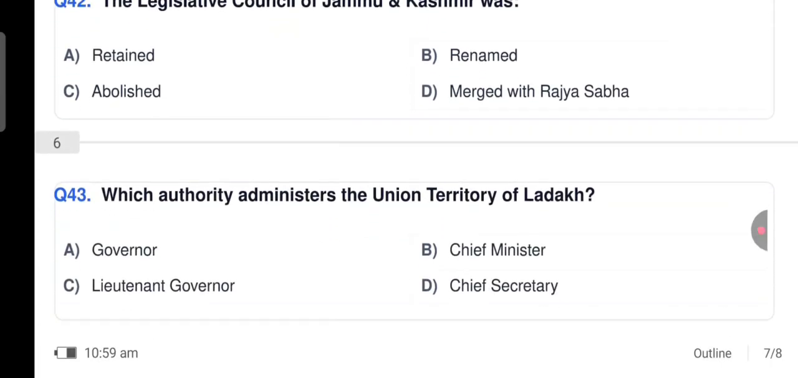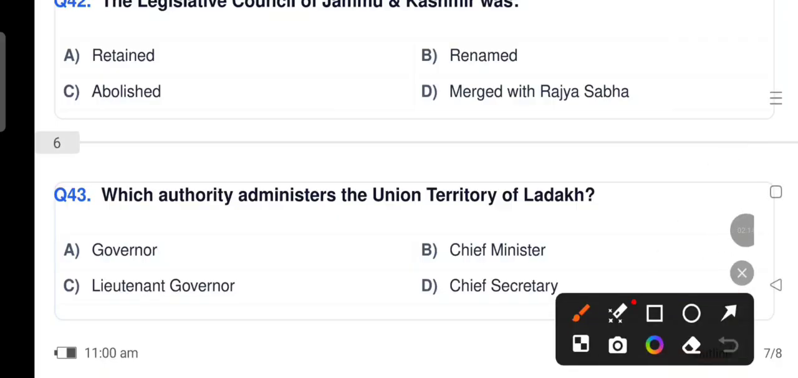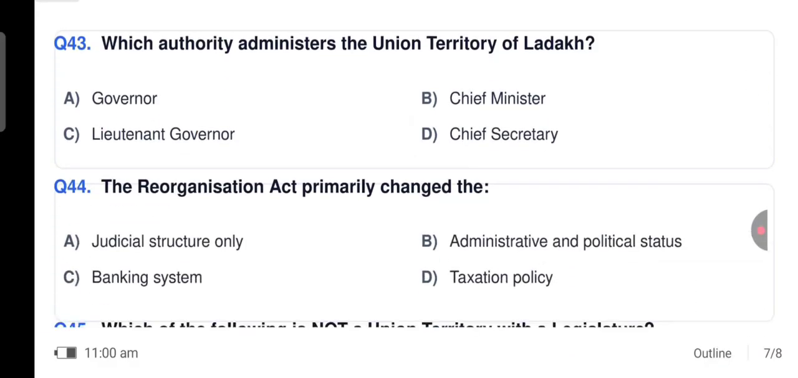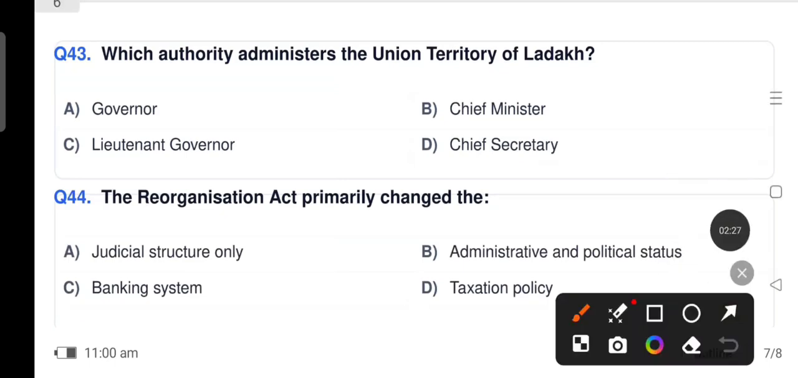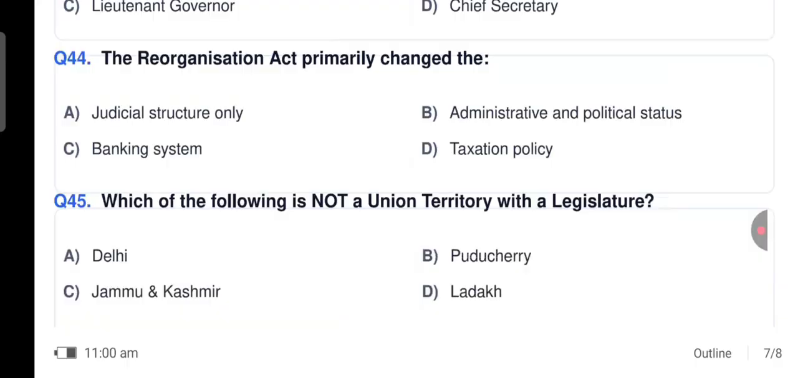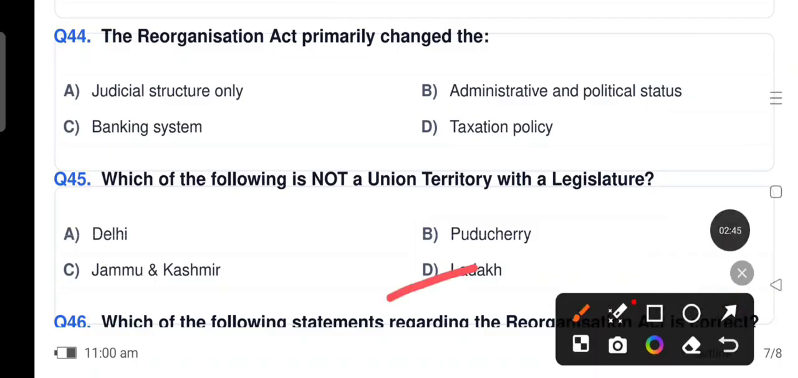Which authority administers the Union Territory of Ladakh? It is option number C, that is Lieutenant Governor. The Reorganisation Act primarily changed the administrative and political status. That is option number B. Which of the following is not a union territory with a legislature? It is Ladakh. Option D.